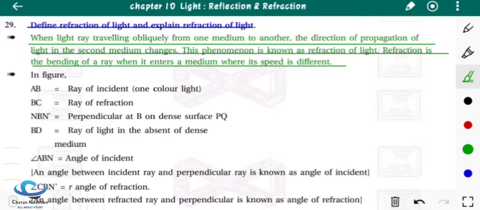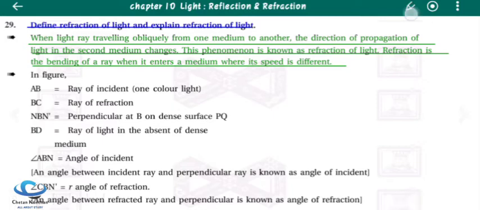The second reason is different types of mediums. As we travel from one medium to another medium, the optical density of the medium changes. I am talking about optical density, not common density. Optical density and common density are different from each other.